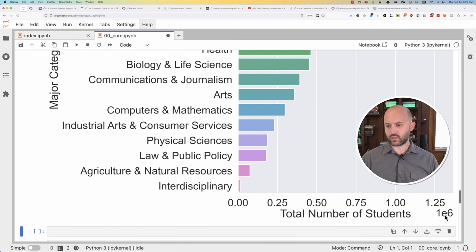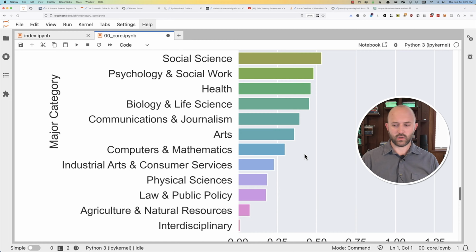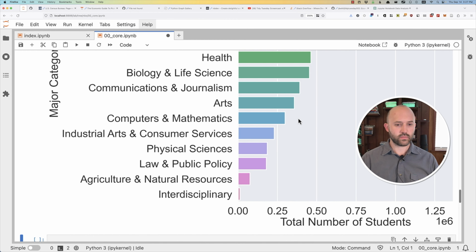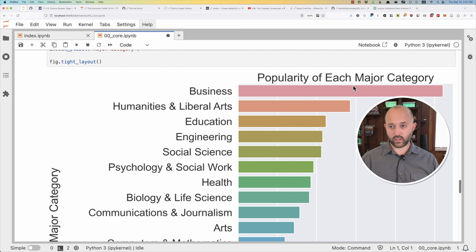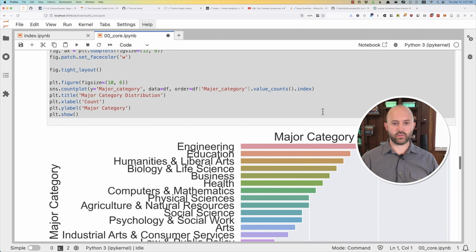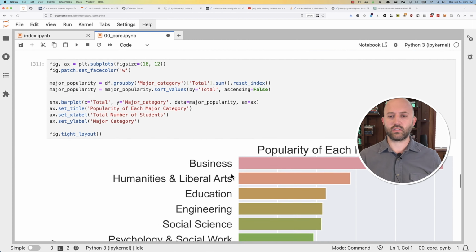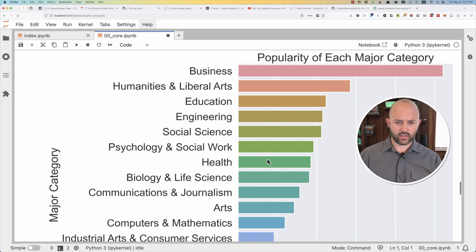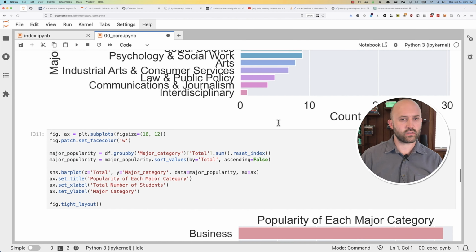So total number of students is 1 times 10 to the 6th. And we see here that business is by far the most popular, as opposed to engineering, which has the most number of types of majors within that category. So I think this is actually much more accurate in terms of what you would like to know. So this is an excellent improvement.